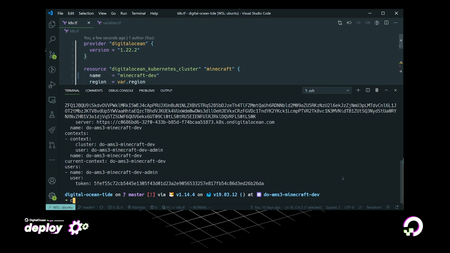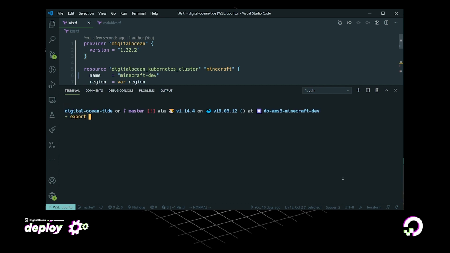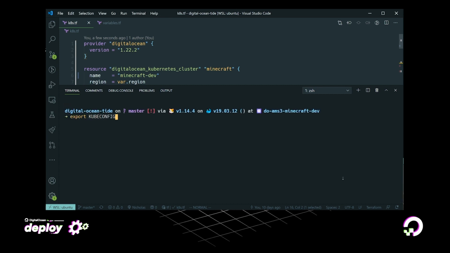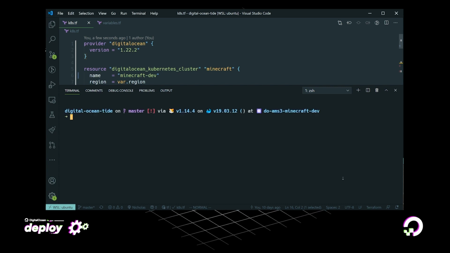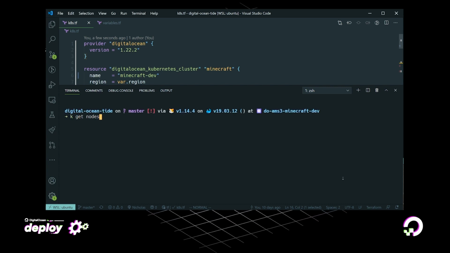Now I can obviously just have a look at that, and we see that there, and then I can set it as an environment variable. So I'm just going to do export KUBECONFIG equals my local file kubeconfig.yaml. And what I can do is I can run the command kubectl get nodes, and I can see the nodes in the Kubernetes cluster.